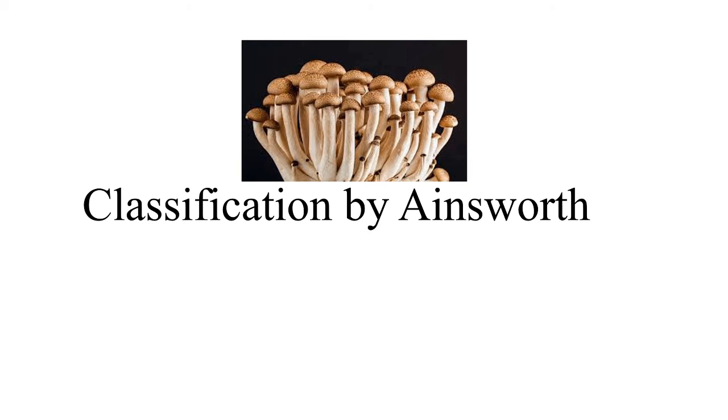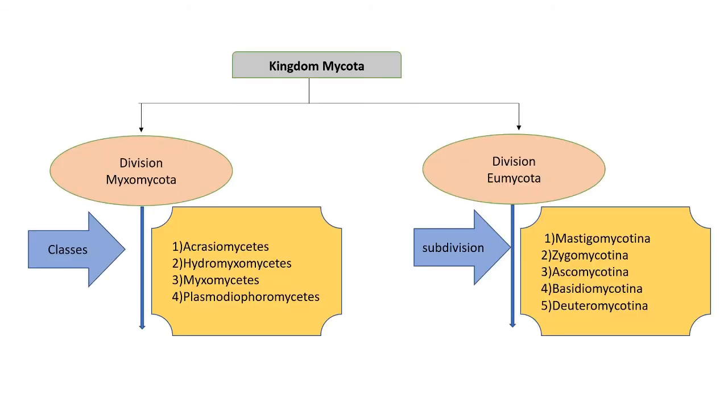The next one is the classification of fungi. It was proposed by Ainsworth. It is the more accepted and more natural system of classification of fungi, and is based on morphology and especially reproductive structures. Ainsworth placed fungi into a separate kingdom, that is kingdom Mycota.